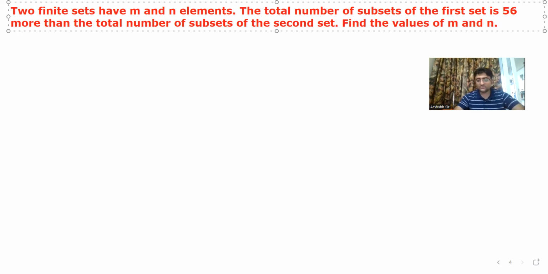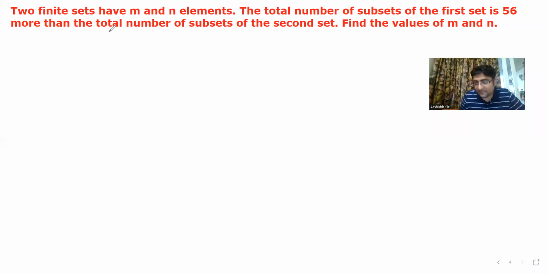Yes, children, try this question. Look, two finite sets have m and n elements. Let us assume the number of elements of A is m and of B is n. Now the total number of subsets of the first set is 56 more than the total number of subsets of the second set.